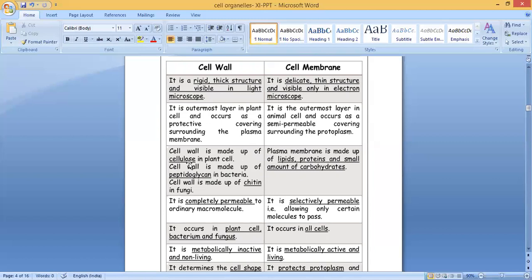The cell wall is made up of cellulose in plant cells, peptidoglycan in bacteria, and chitin in fungi. The plasma membrane is made of lipids, proteins, and a small amount of carbohydrates. The next difference: the cell wall is completely permeable, as I told you, to ordinary macromolecules. But the cell membrane is selectively permeable or semi-permeable, allowing only certain molecules to pass. Clear?